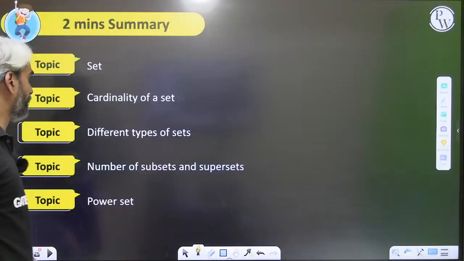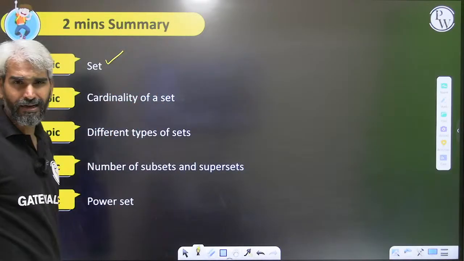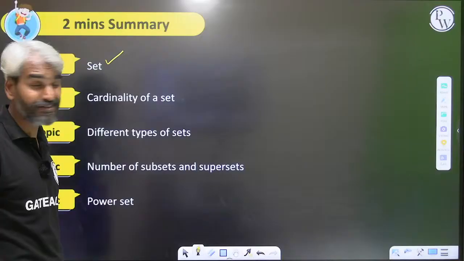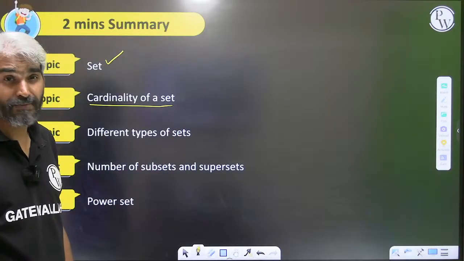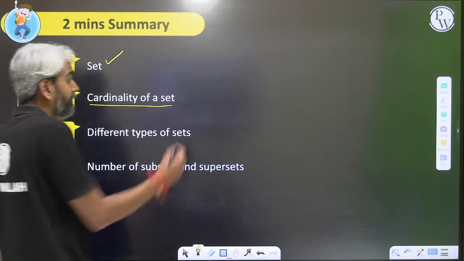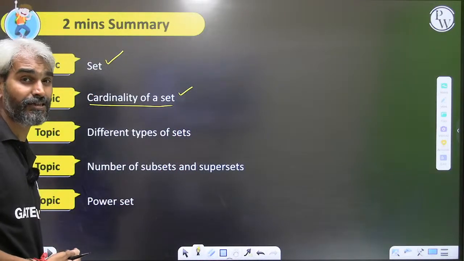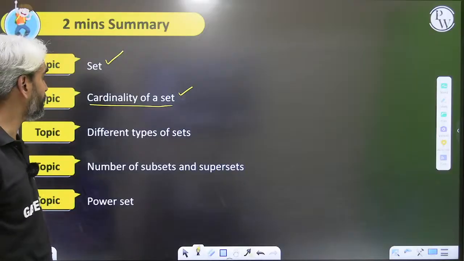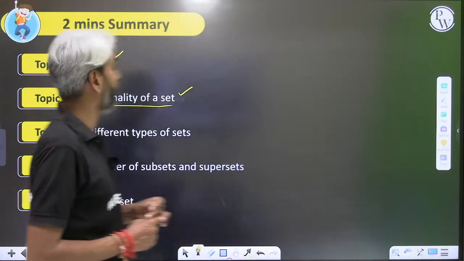So please, we have introduced the concept of set, that it is nothing but an unordered collection of distinct elements. Then we know the cardinality of a set is nothing but the number of elements present in that set. Based on that cardinality, we can define the finite set and infinite set. If the number of elements within the set are finite, then it will be a finite set. If the set is not a finite set, then it will be called an infinite set.